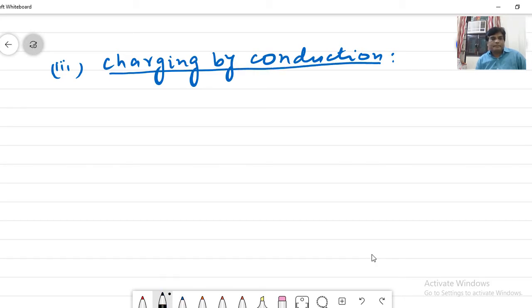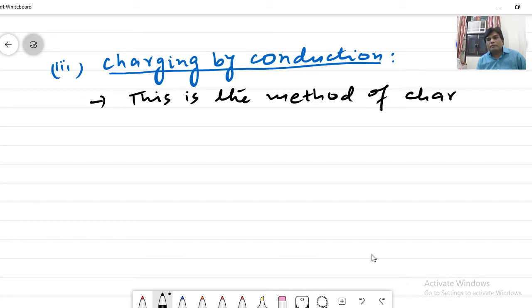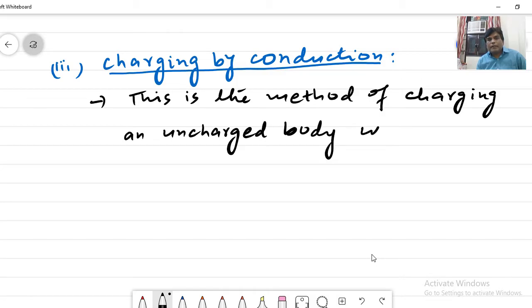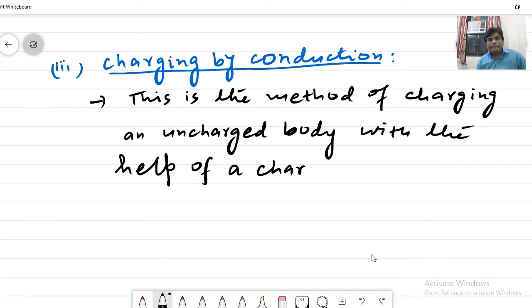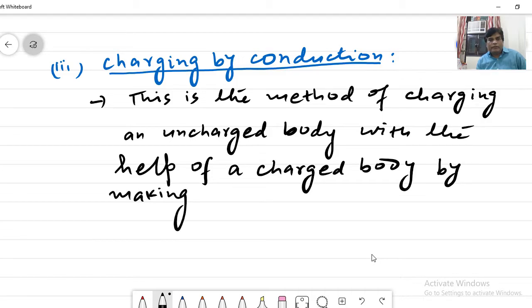What is this? This is the method of charging an uncharged body with the help of a charged body by making physical contact.